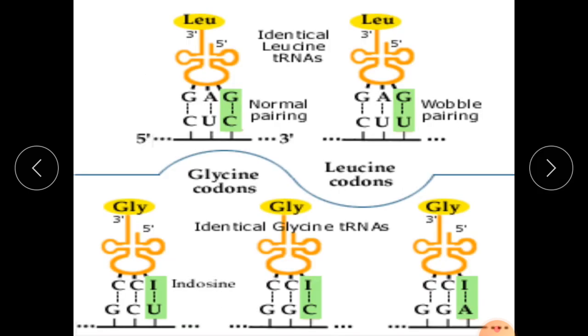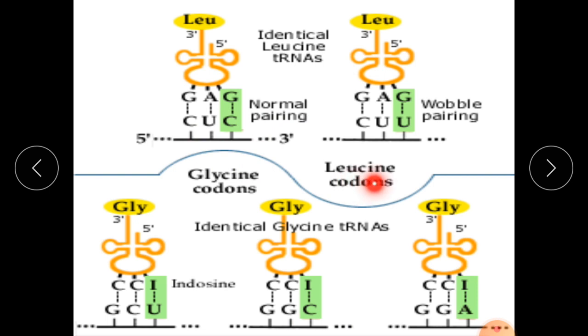Now here you can see these are the amino acids which bind with tRNA. This is glycine, this is leucine. At the 3rd position it will bind. This is the identical leucine transfer RNA, and it will pair with the particular codons.